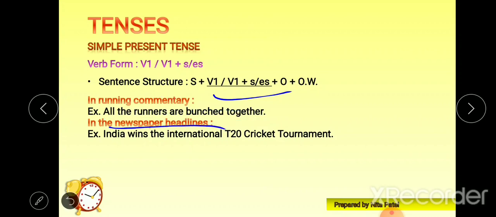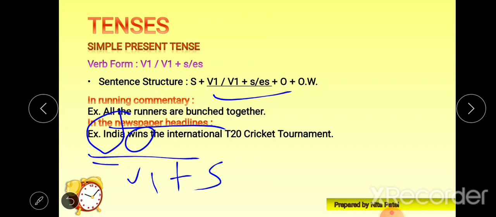In newspaper headlines also you will find this. The example is, India wins the international T20 cricket tournament. Look at this verb, wins. V1 plus s is used because India is a singular third person, so that's the reason s is given.